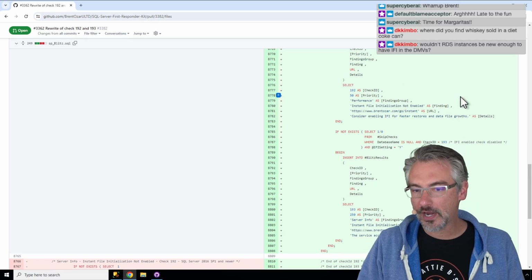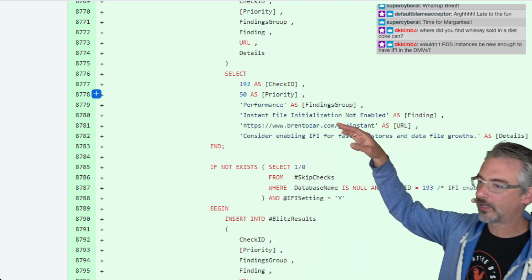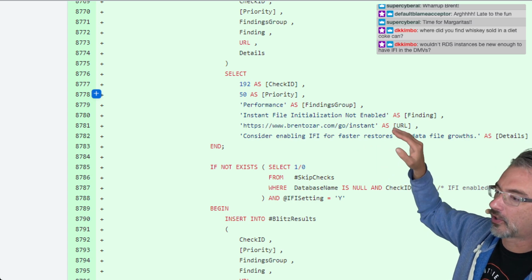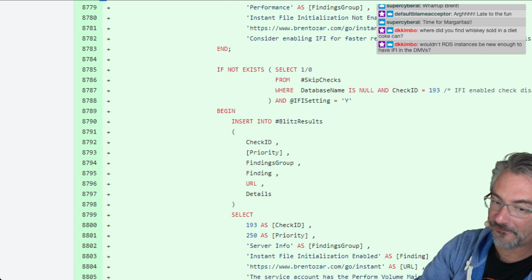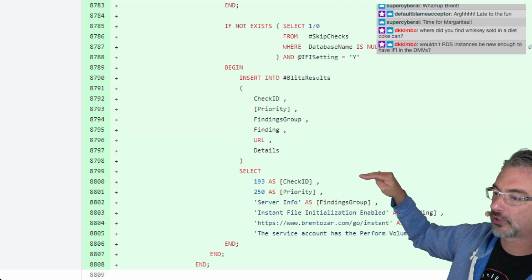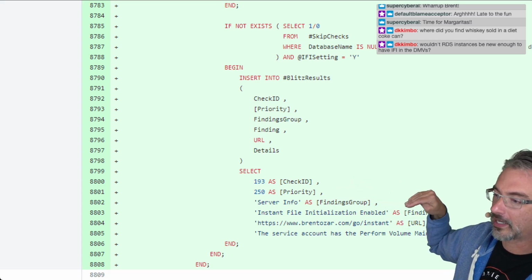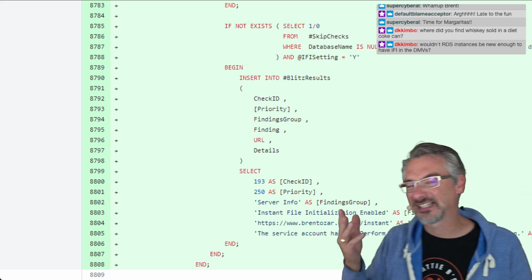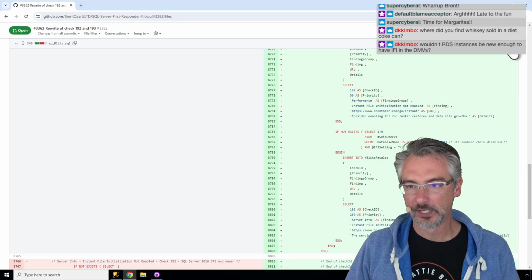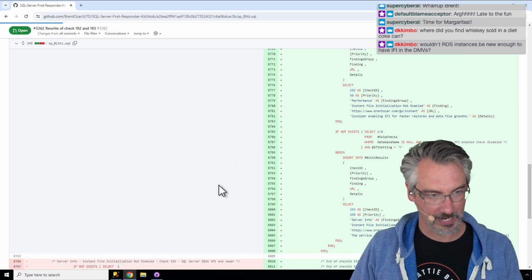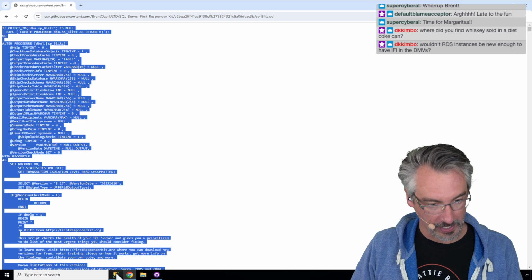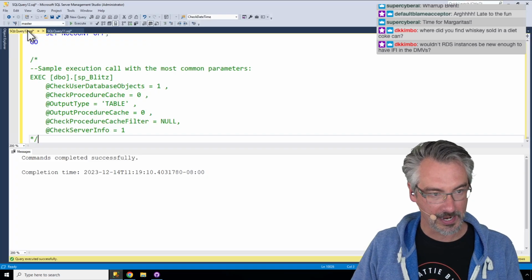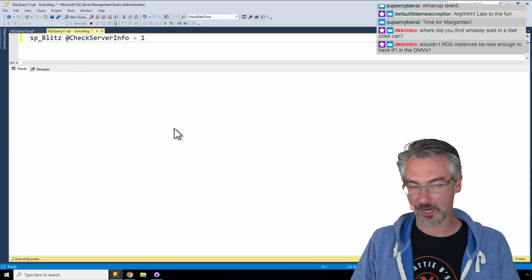Okay, and I also kind of like the top one is a priority 50, which means it's kind of urgent, saying, yo, instant file initialization is not enabled. Then if it is enabled, we're using a much lower priority warning to tell you that it is enabled. I like this. I guess I like it overall. So let's go get the raw version of it and make sure that it compiles and works. I don't honestly know if this VM that I'm on has IFI turned on. I would hope it does, but I would not be surprised if it doesn't.